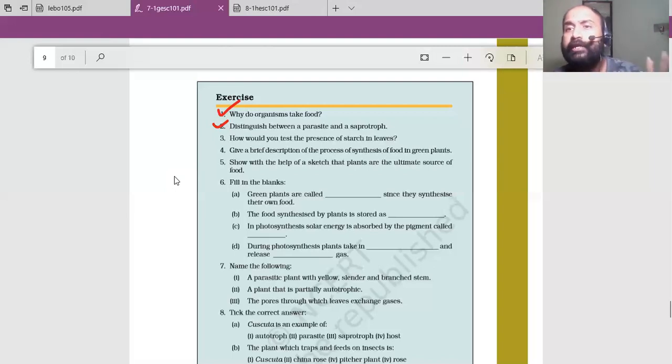Saprotroph, already the organism is dead. Then what else you can say? Saprotrophs are called cleaners of our environment because they clean all the dead and decaying things. Parasites are not considered cleaners of our environment. So three differences, more than enough.